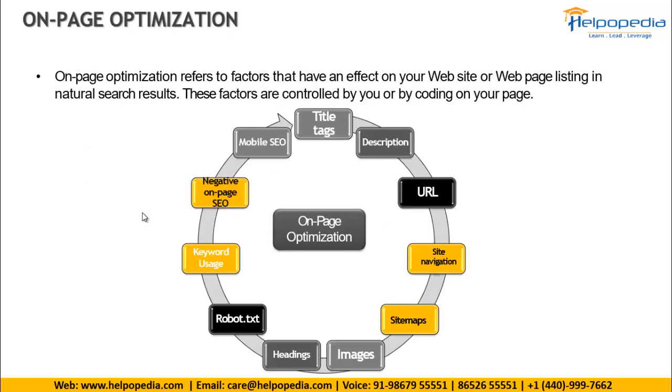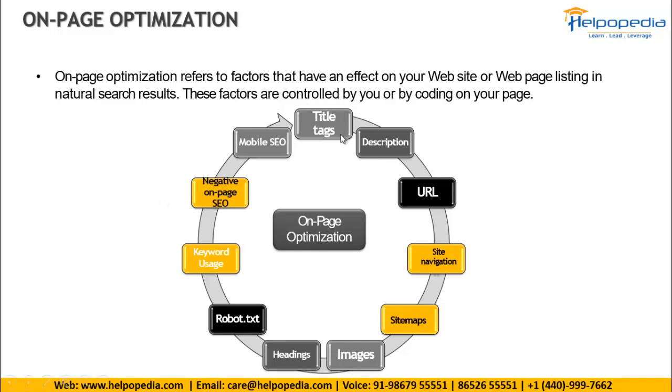So now coming to the first part of optimization, how exactly search engine optimization works. The first part is on page optimization. What does on page optimization mean? On page optimization means that all the efforts that we are going to take are on the page, it means on the website. So we have to work on our website. What are the things that we need to work on? Over here we have a few things.